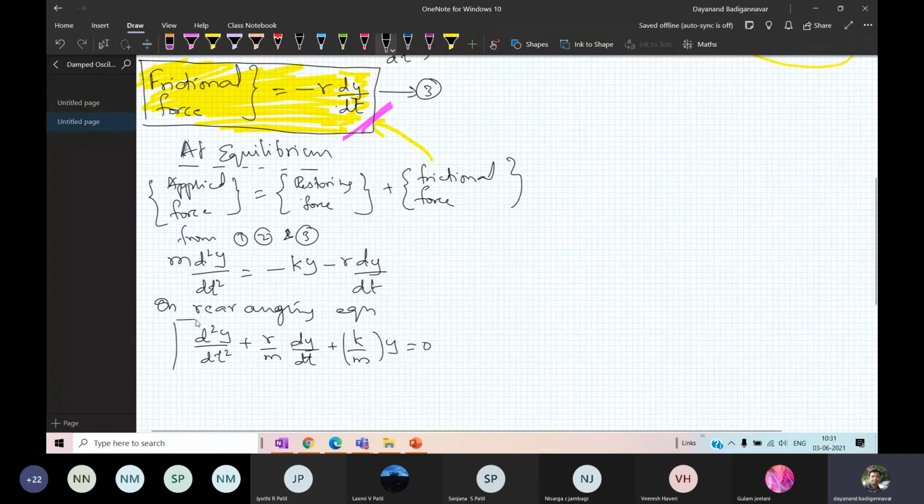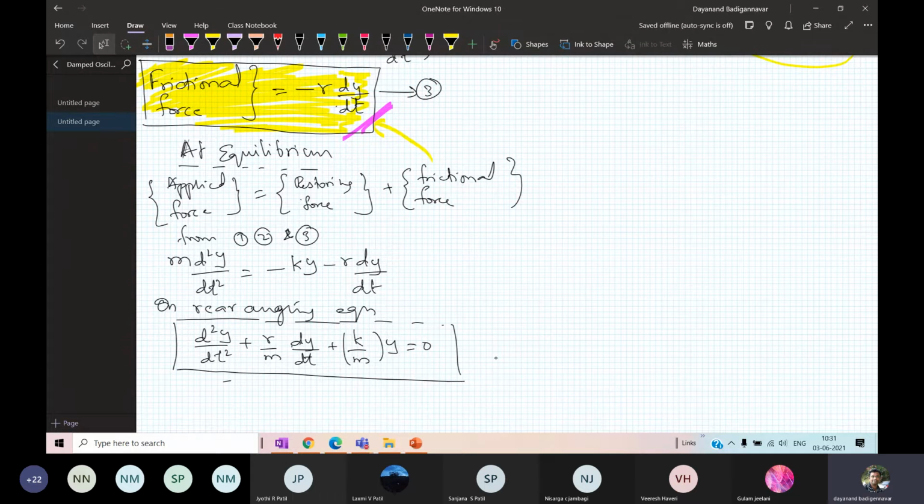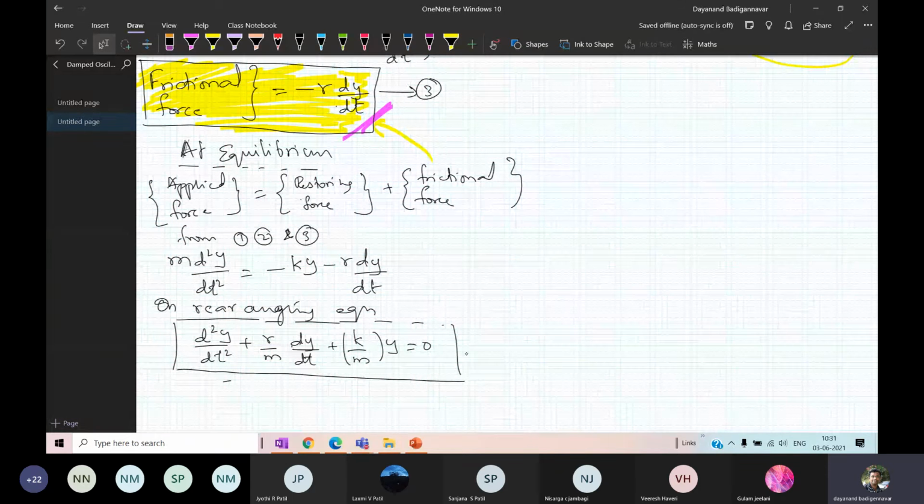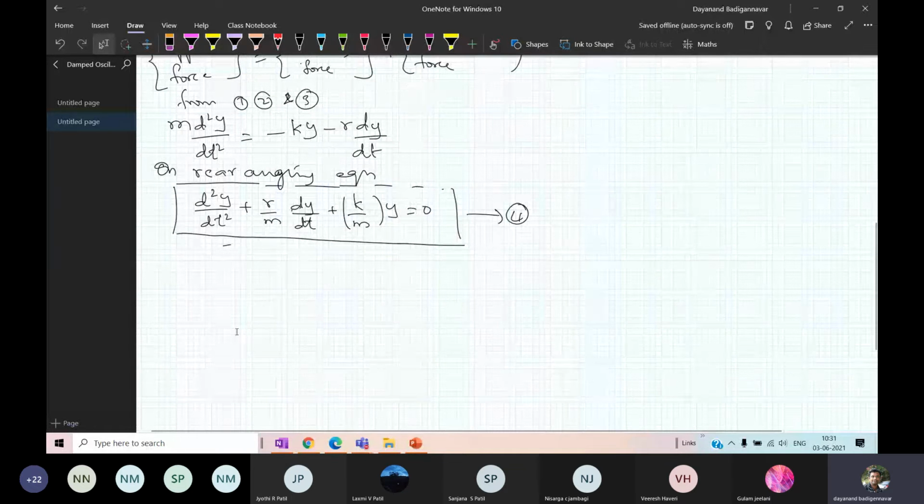So this is the equation for SHM for damped oscillations. You're getting the point? So this is equation number 4. Equation for SHM for damped oscillation. If I write this equation, it is understood that it has damping. Okay, clear?